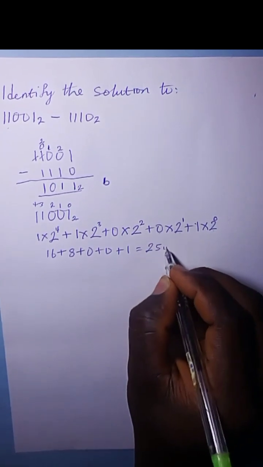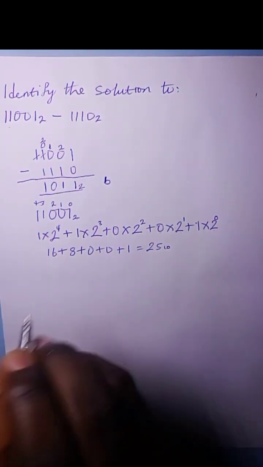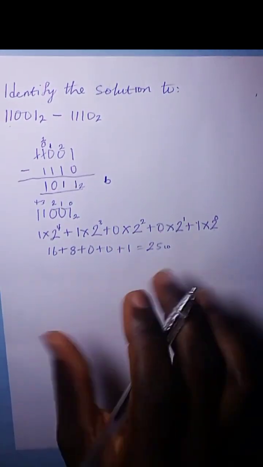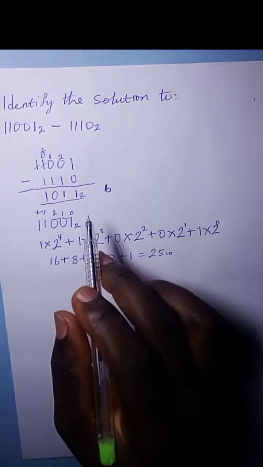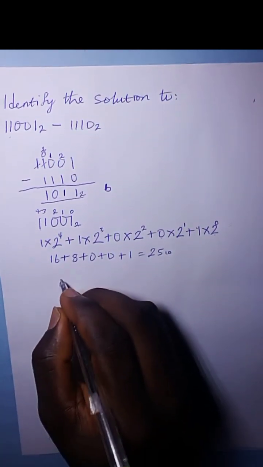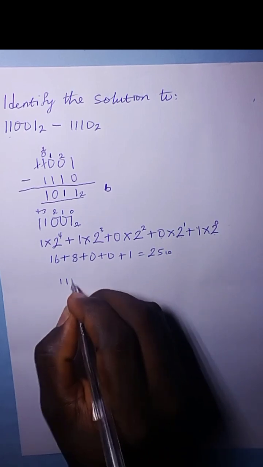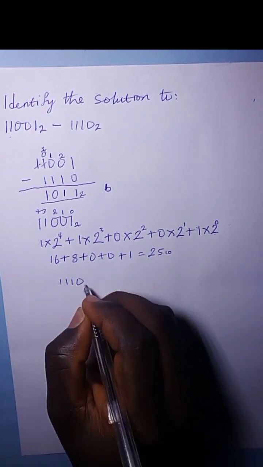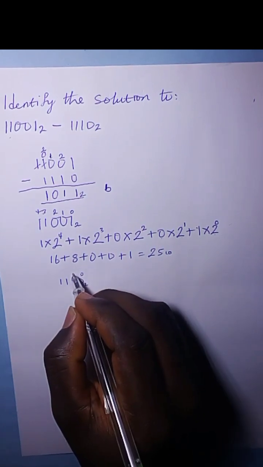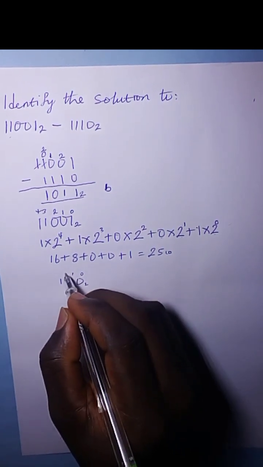So we're going to do the same thing to the second number, which is 1110 in base 2. So the powers, you write it down, 1110 in base 2. The powers will be 0, 1, 2, and 3.